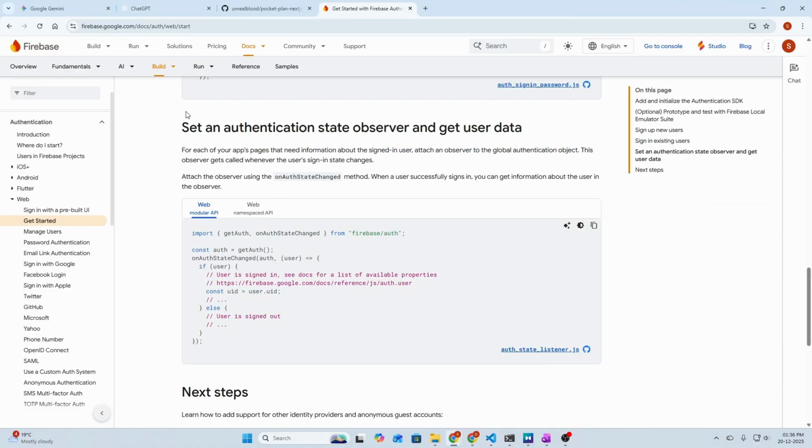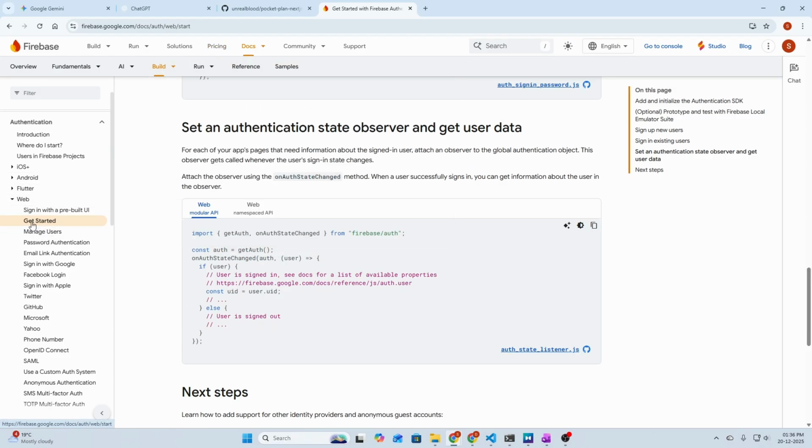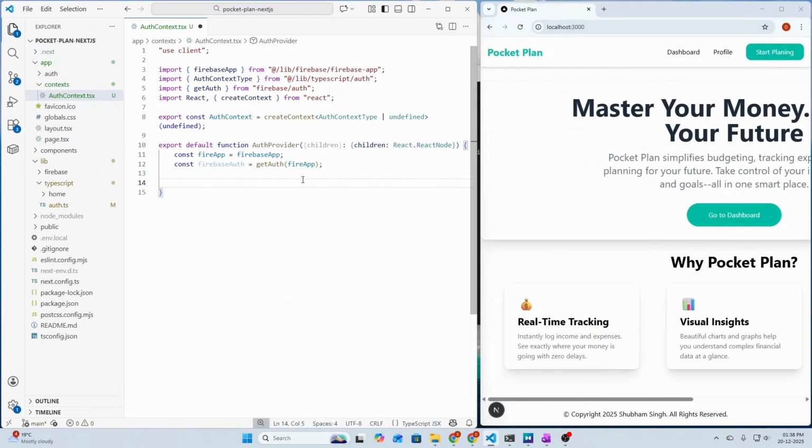So let's open our Firebase docs, and inside docs we go to build, then authentication, then we select the web, and then we click on get started, and below you can find a section that allows the management of our authentication. So first we need to import getAuth. We have already imported getAuth. Then we need the onAuthStateChanged from firebase/auth. So let's get it also.